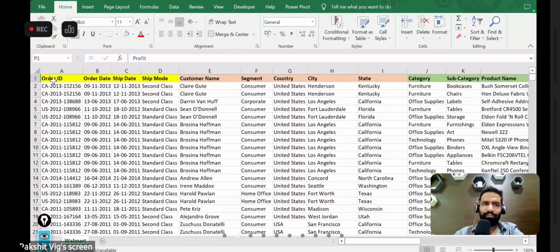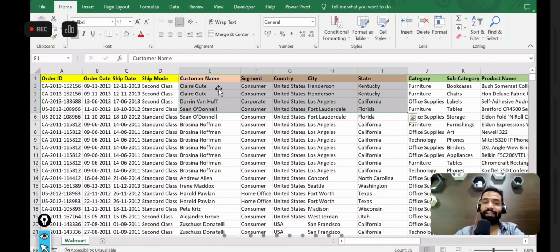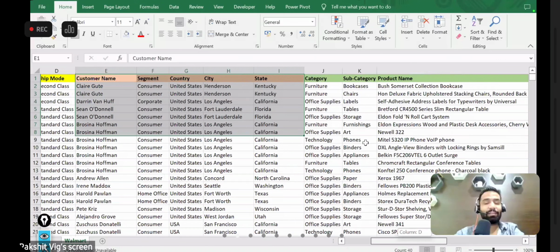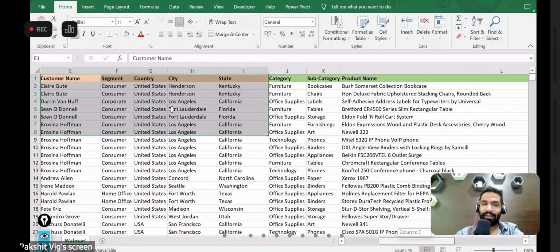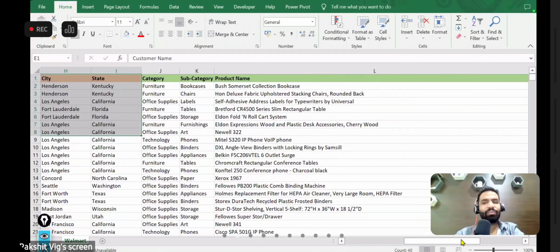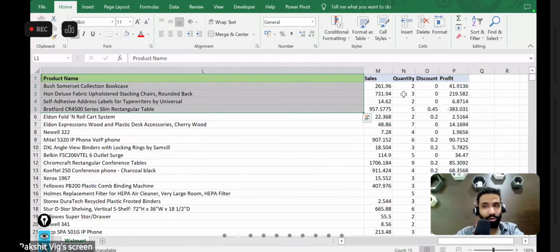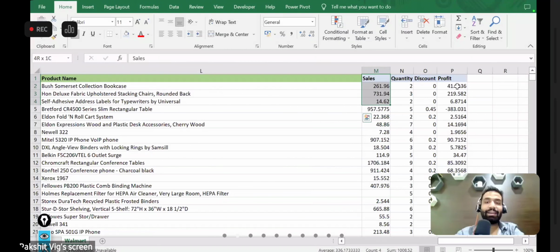Again, to revise, we have order ID, order date, ship date, and ship mode. These are the details of my orders. And then we have customer name, segment, country, city, and state. These are the details of my customers who have bought these orders. Then we had the details about the products: product name, category, subcategory. And at last, we have details like what is the total sales of my product, what is the net quantity we sold, what is the net discount, and what is the net profit that we are carrying at the end of the day. Got it? So this is what we have.